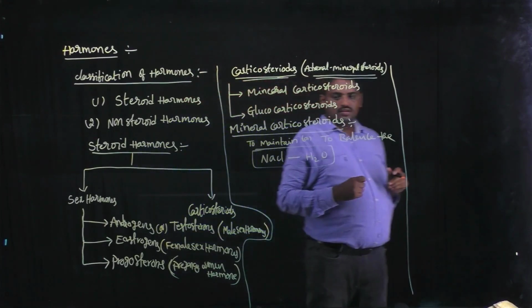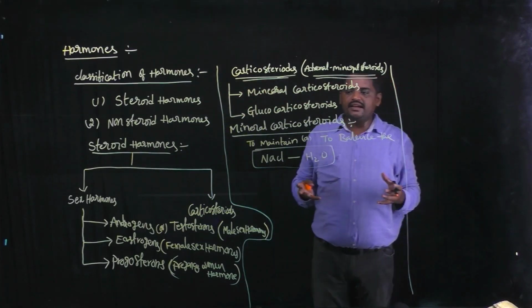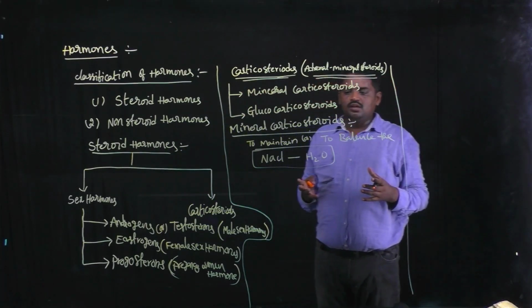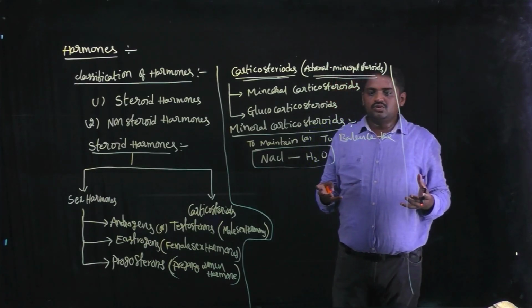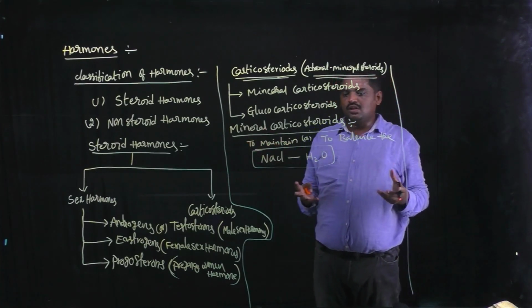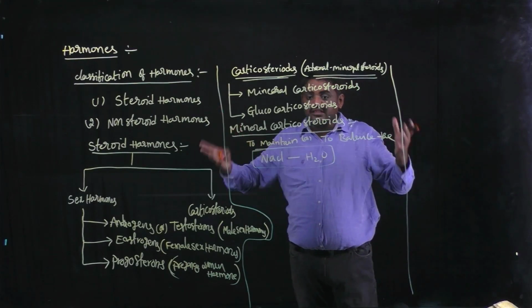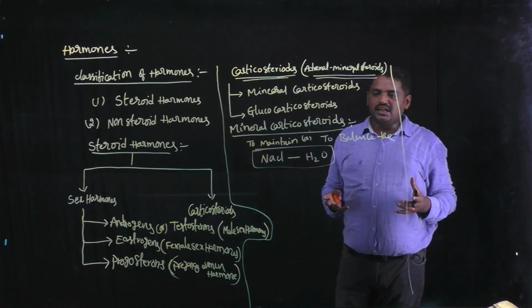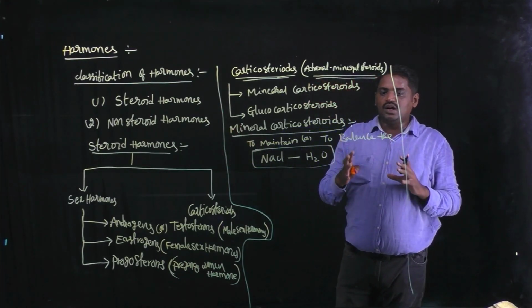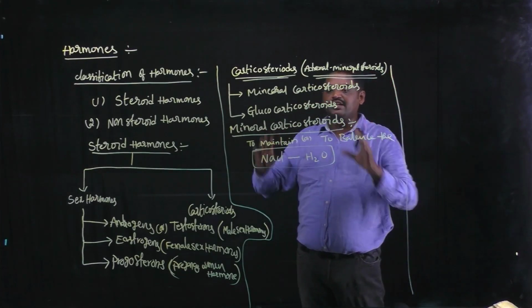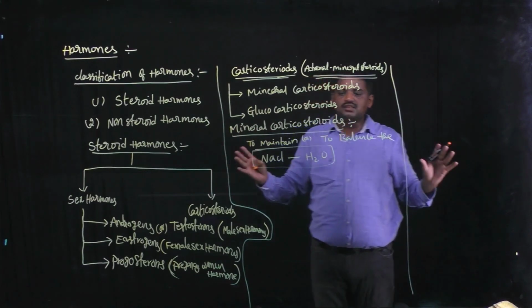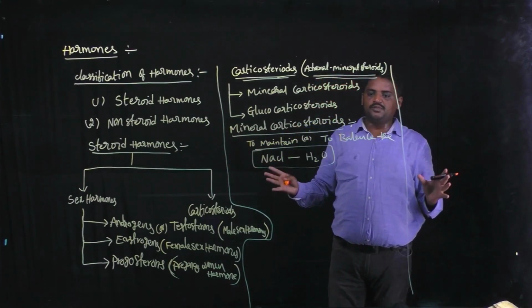Okay, for example, if our body contains a large amount of salt, it creates so many health disorders. But if the salt and water are both balanced, those persons maintain good health; otherwise it creates so many health problems.